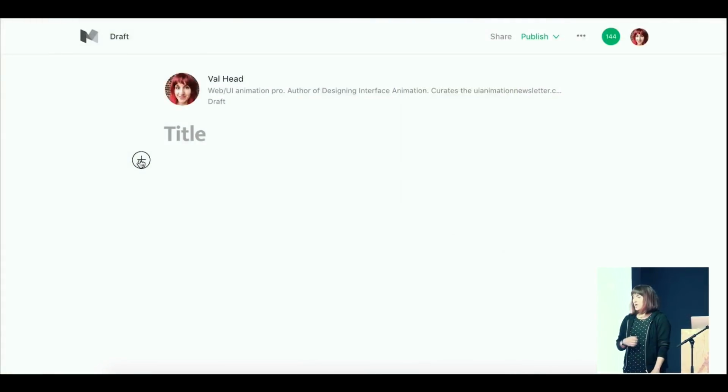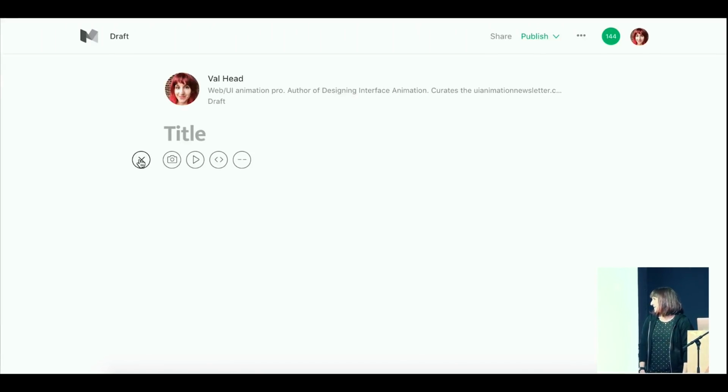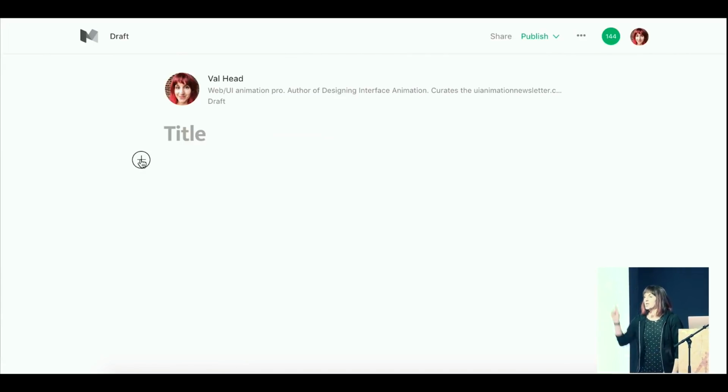It can also be good on a smaller scale, for things like little menus. Like this one is on Dropbox. Nope, sorry, this is Medium, not Dropbox Paper, but they look almost exactly the same sometimes. I don't know if anyone else has noticed that. I get very easily confused, especially in the morning. But this is Medium, and when you click on this icon, you get a little submenu that comes out, and it's the same idea, where they're using JavaScript for that click event, because CSS doesn't know if you're clicking on things. So when you click on it, JavaScript's like, go CSS, and that's basically what happens.